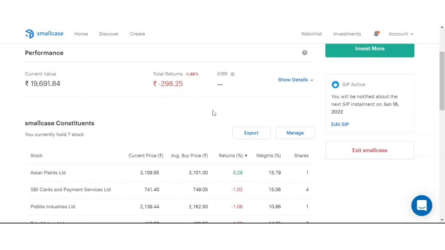Now you can do SIP mode of 1 lakh or 50 lakh or 100 lakh also if you want. I have done 20,000. I can increase or decrease based on whatever I feel right for myself. It is completely your discretion how much money you want to put in the SIP mode of investing.